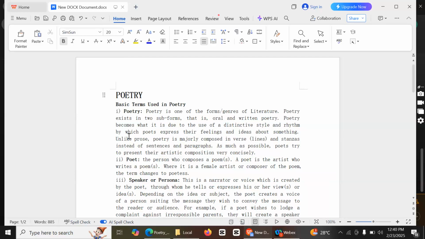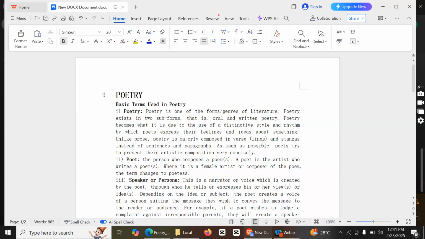Dear student, poetry is composed in verse. It means poetry is written in verse form. A verse means one line. Verse means line.